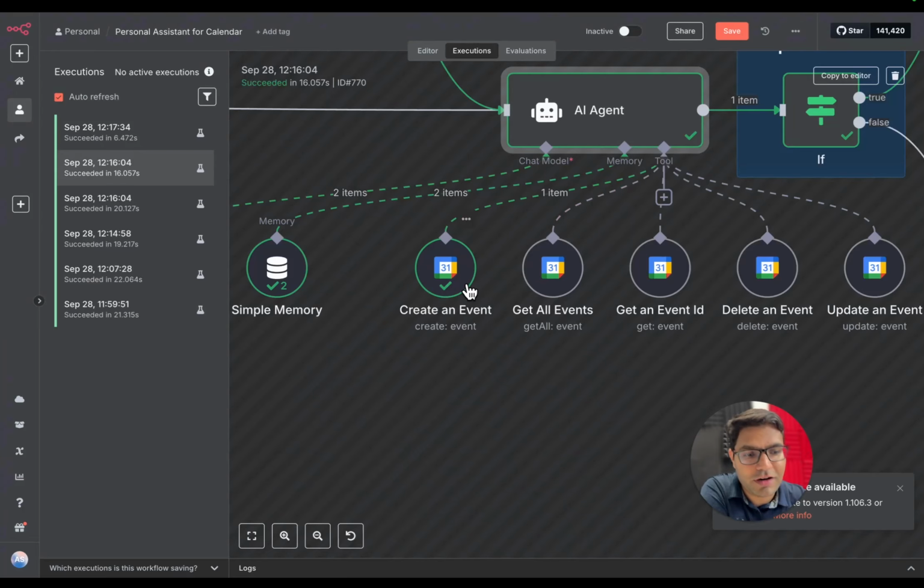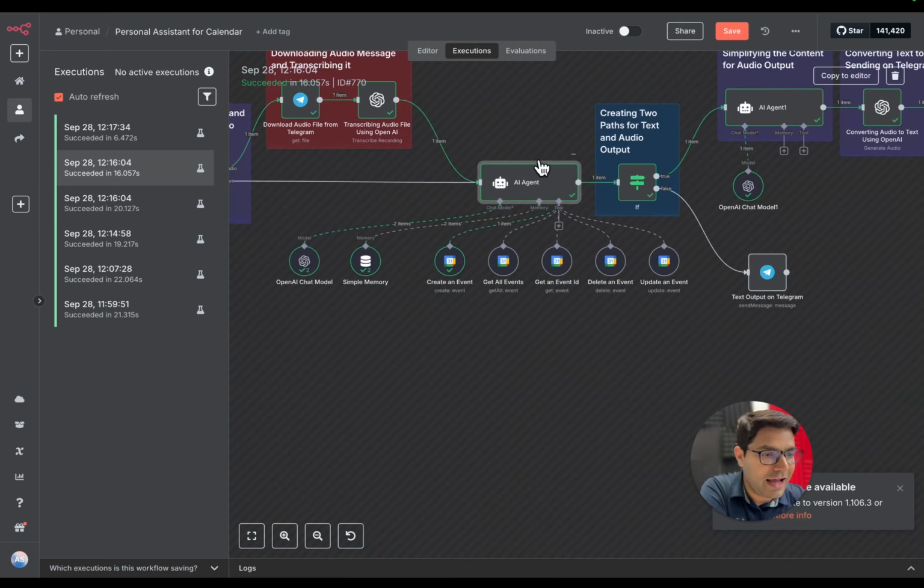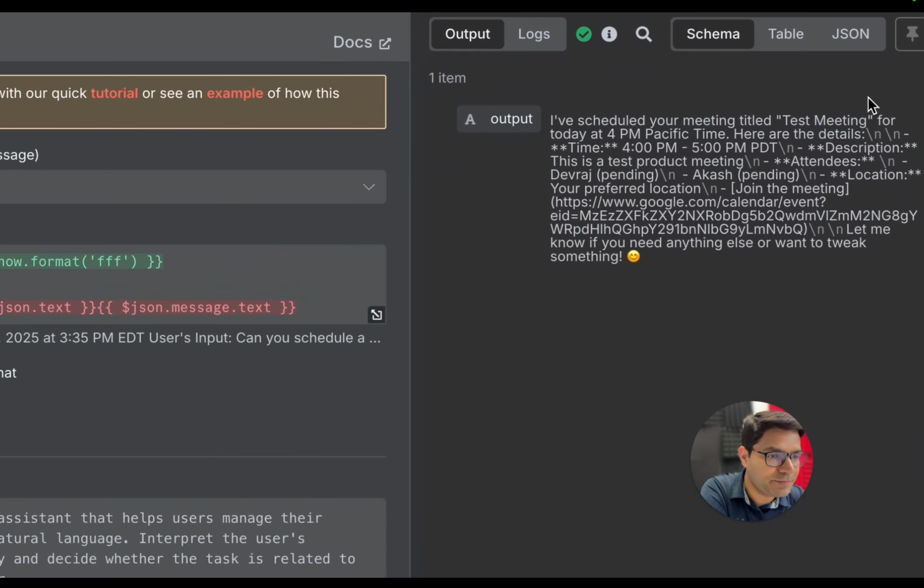This AI agent also triggered this particular calendar node, which is about creating an event, because my input was to create an event on my calendar from 4 to 5 p.m. today. So it triggered the right node, got the event created, and provided me the output. And the output was, I've scheduled your meeting titled test meeting for 4 p.m.